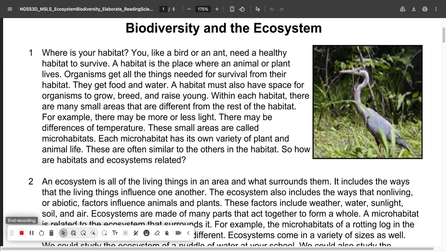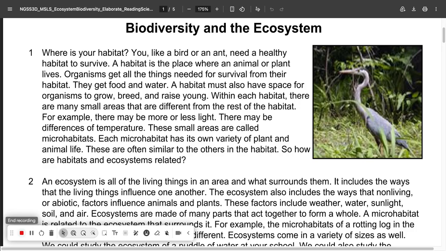Within each habitat, there are many small areas that are different from the rest of the habitat. For example, there may be more or less light. There may be differences of temperature. These are small areas called microhabitats. Each microhabitat has its own variety of plant and animal life. These are often similar to others in the habitat.